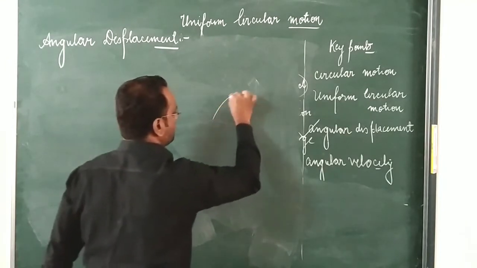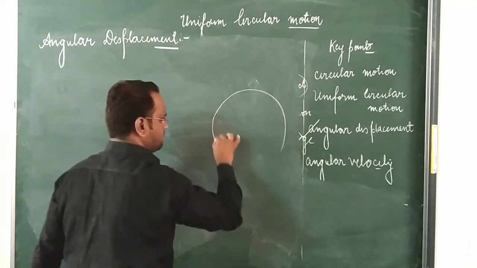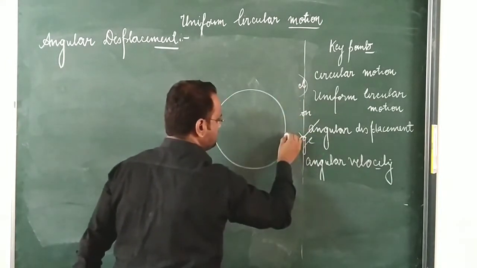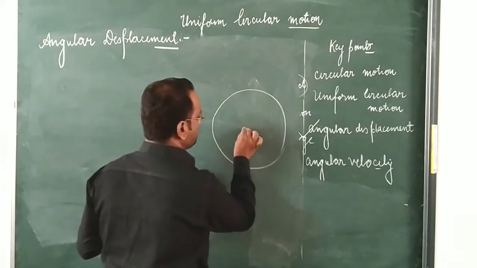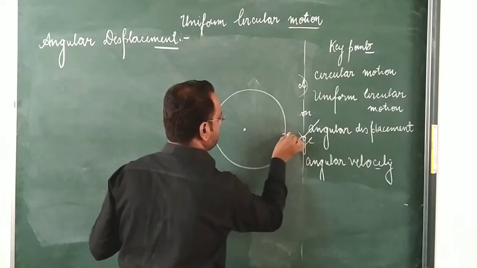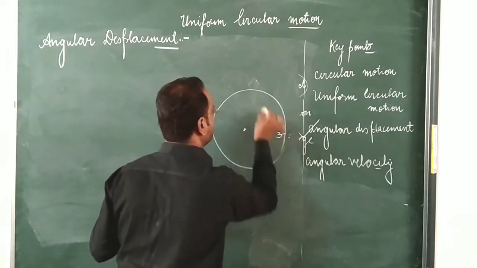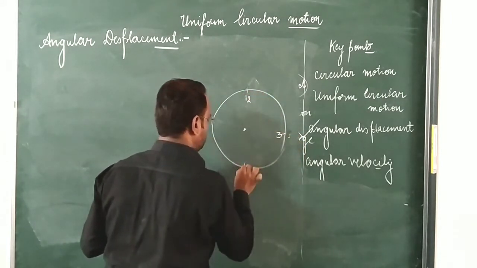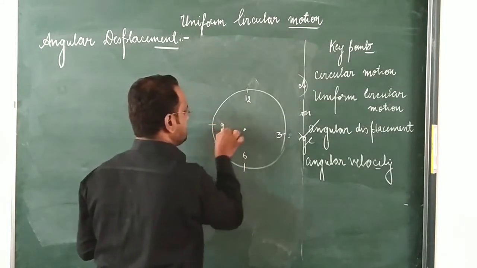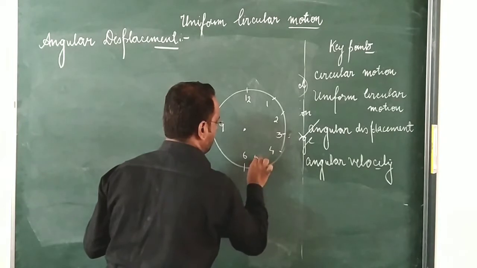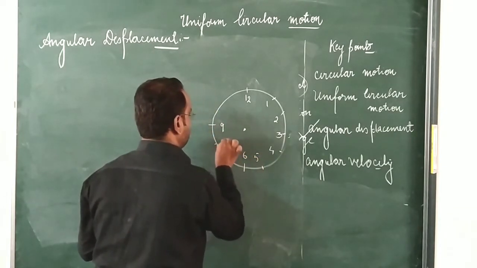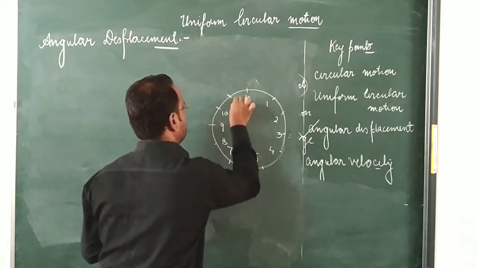Students, if you draw a clock, let us suppose that this is a clock. Every day you are always watching the clock. So this is 3, 12, 6, 9, 1, 2, 4, 5, 7, 8, 10, 11.